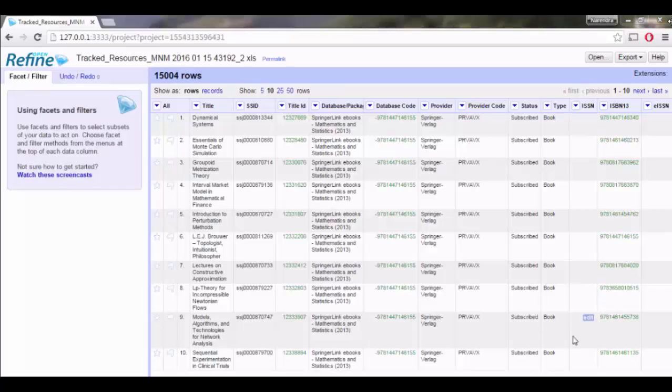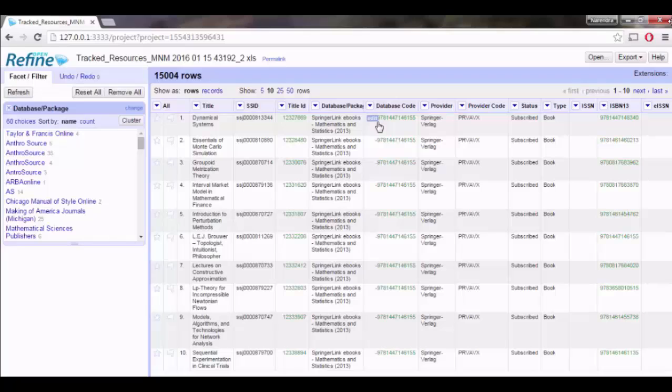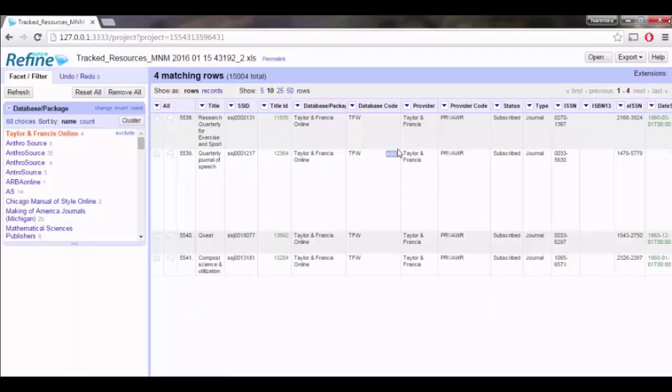We know that the column database or package name has inconsistent data, and to solve this issue, Google Refine provides a feature called Facet. By clicking on text facet, it will perform grouping based on the values present in those cells. Suppose you observe, there are 60 groups present in this. By clicking on the group name, it will filter the data on the right hand side. You can observe only those.